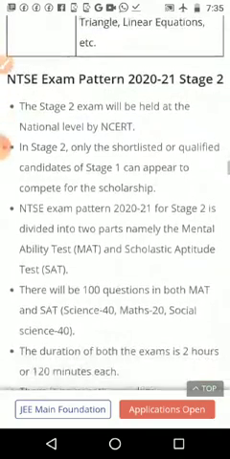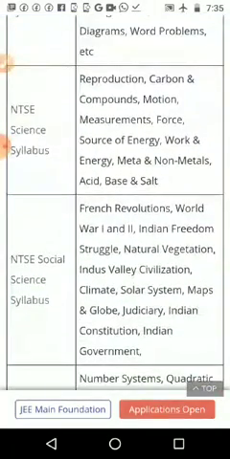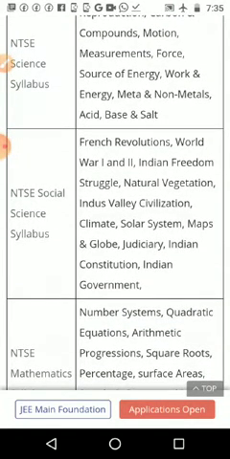Stage 2 we will explain afterwards. First we will go through the lessons. French Revolution, World War First and Second, Indian freedom struggle, all these lessons are from history. Natural vegetation, climate, solar system, maps, globe are from geography. Indus Valley civilization is from history again.